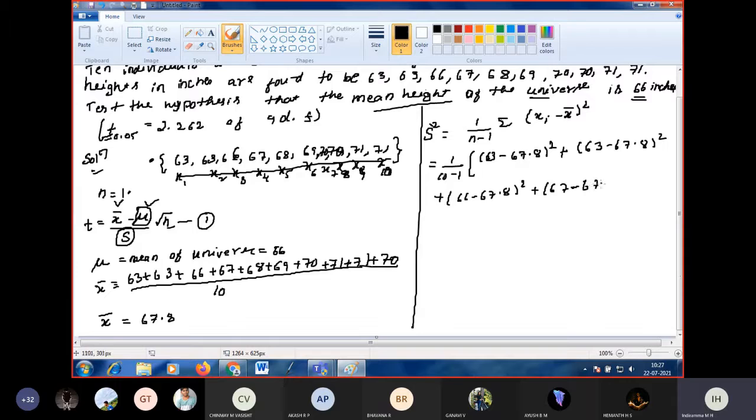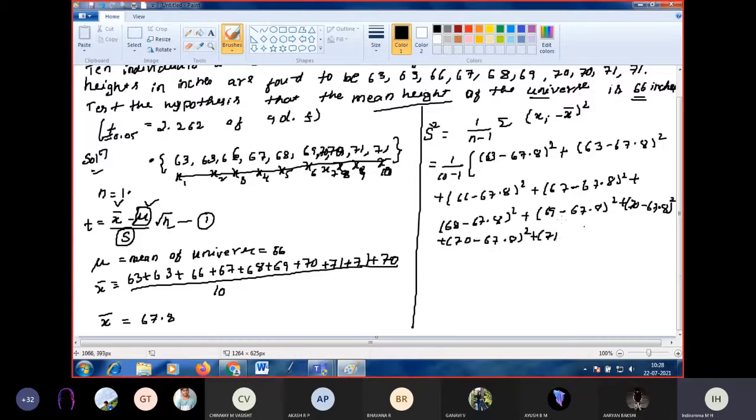67 minus 67.8 whole square, plus next 68 minus 67.8 whole square, plus next 69 minus 67.8 whole square, plus 70 minus 67.8 whole square, plus 70 minus 67.8 whole square, plus 71 minus 67.8 whole square, plus 71 minus 67.8 whole square. So now calculate and tell me the answer.